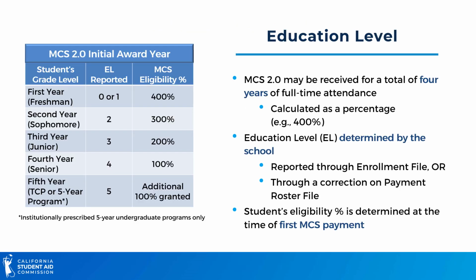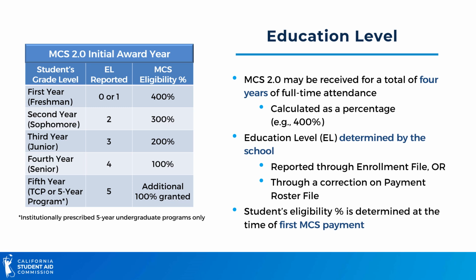Students may receive the Middle Class Scholarship for up to 4 years of full-time attendance. Similar to the Pell and Cal Grant programs, MCS lifetime eligibility is calculated as a percentage. For example, 4 years of eligibility is calculated as 400%.